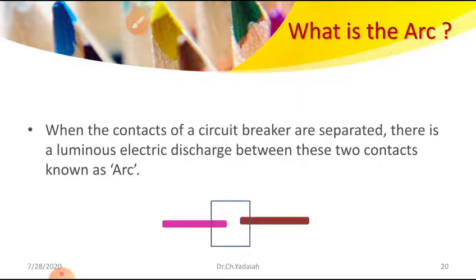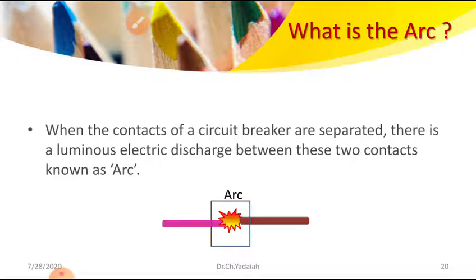You can once again see here. What is happening? Between the fixed rod and the moving rod there is an arc. That is known as the arc. This is a luminous electric discharge between the two electrodes. That is known as the arc.